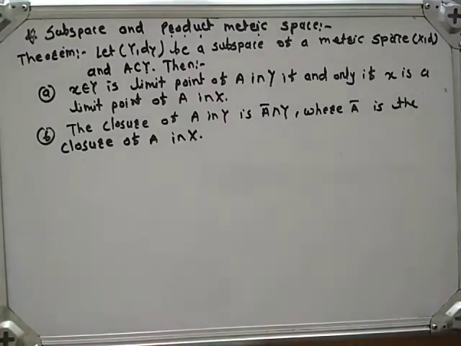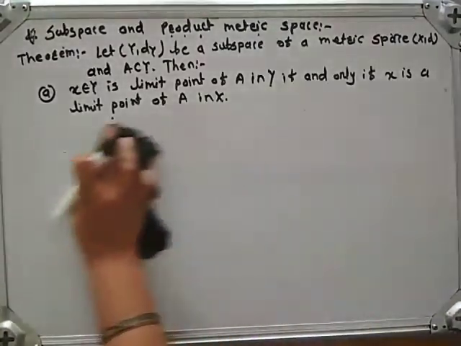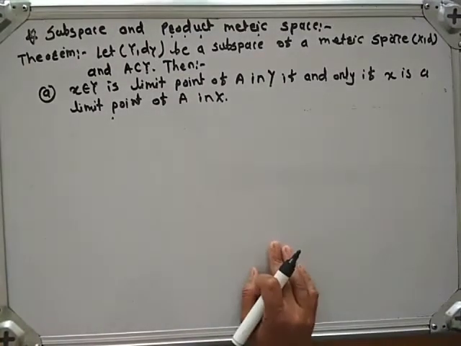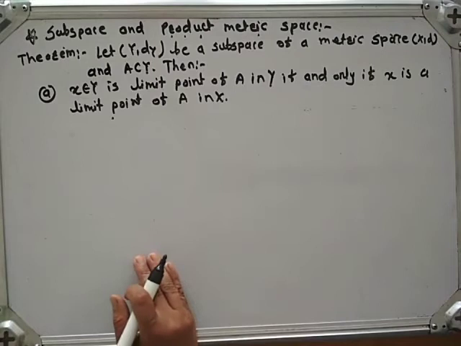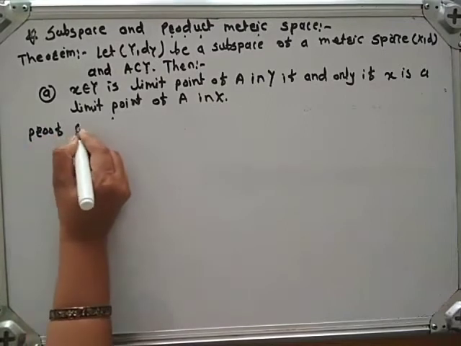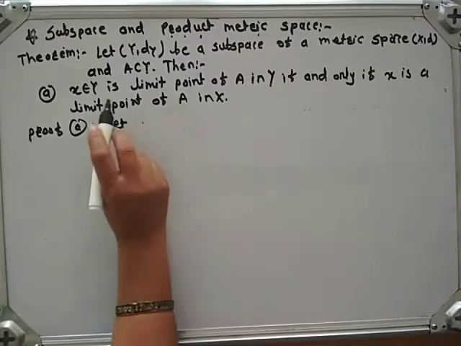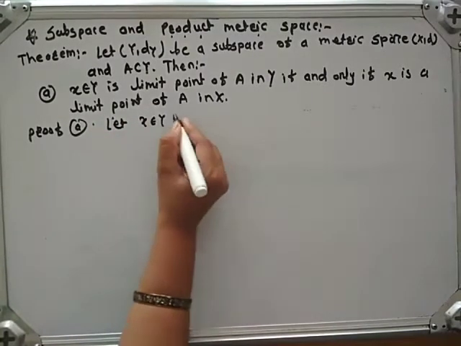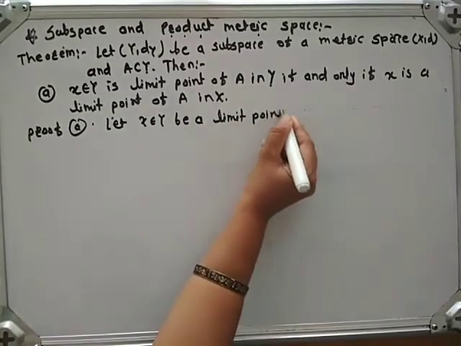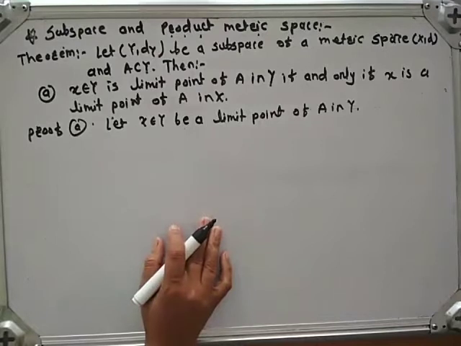First we prove part A. In part A, we have to prove that x belonging to Y is a limit point of A in Y if and only if x is a limit point of A in X. Okay. Proof. First we assume that x belonging to Y is a limit point of A in Y.